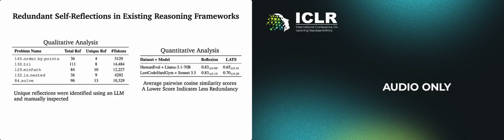Additionally, we conducted a quantitative analysis by projecting all generated self-reflections into an embedding space and computing the average pairwise cosine similarity. Our findings indicate that both Reflexion and LATS exhibit high redundancy in their generated self-reflections. Motivated by this observation, we posed the following research question: can eliminating redundant reflections enable efficient decision space exploration?